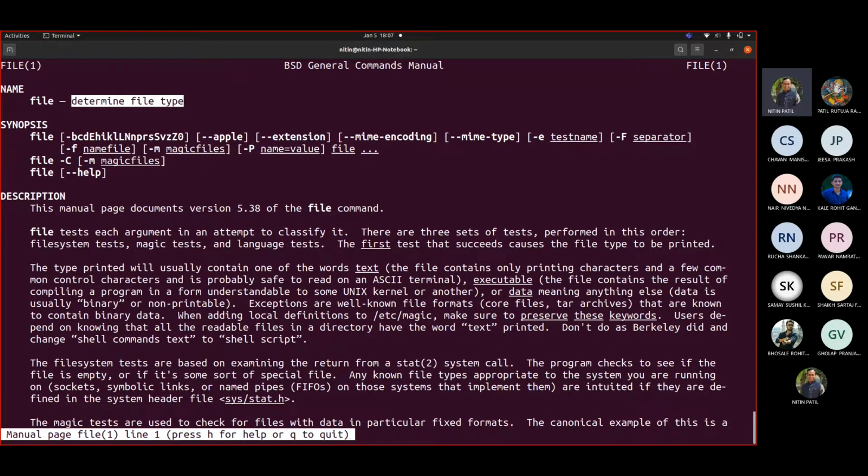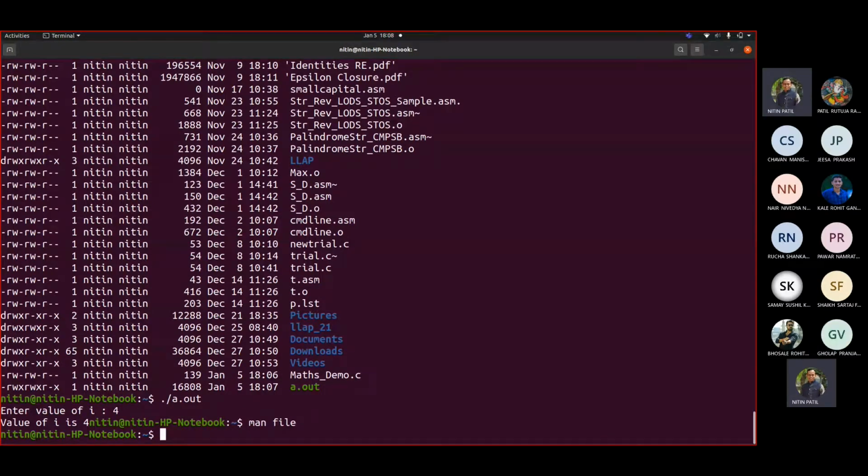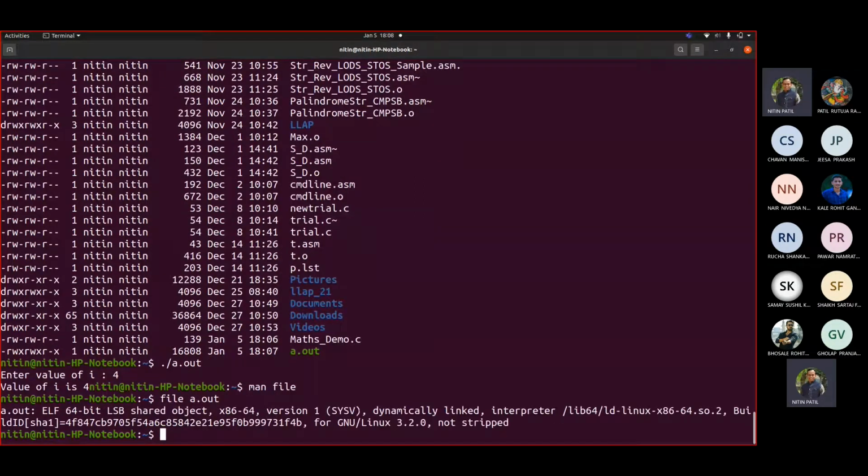Now the laptop that I'm using is a 64-bit machine, correct? Now on a 64-bit machine, I can create a 64-bit file or a 32-bit file. So if I write file a.out, you will see that it tells me ELF.